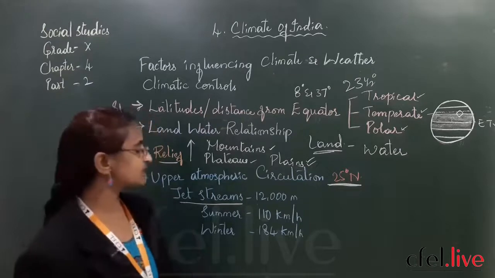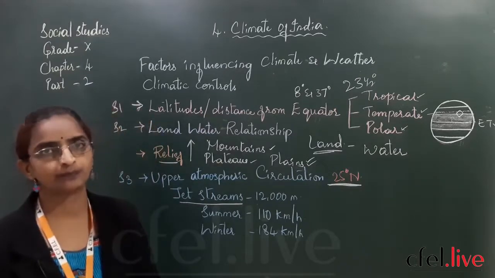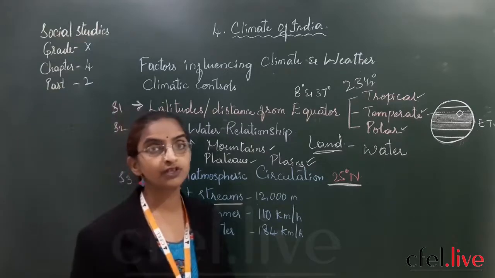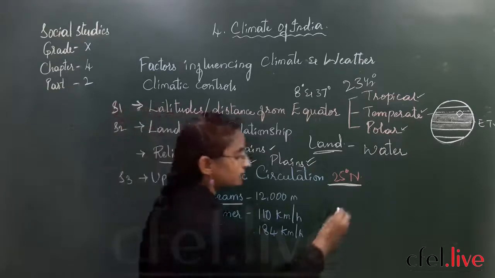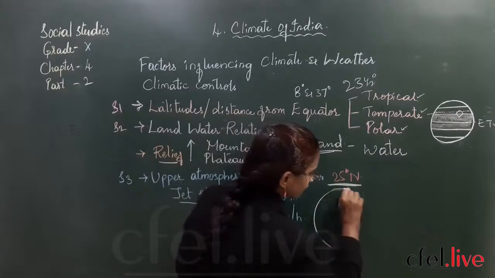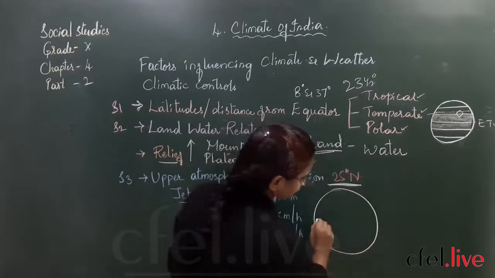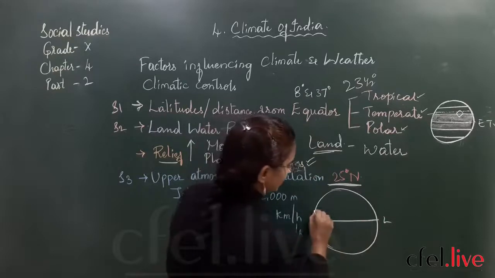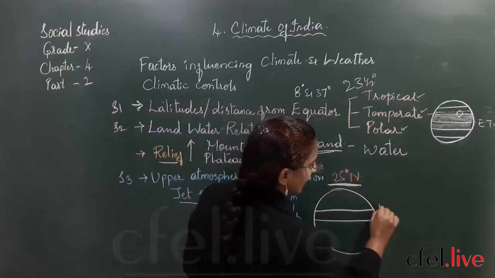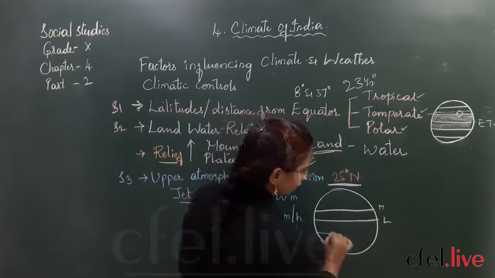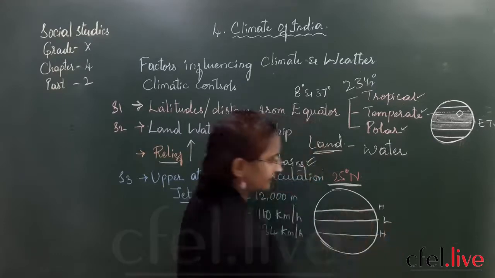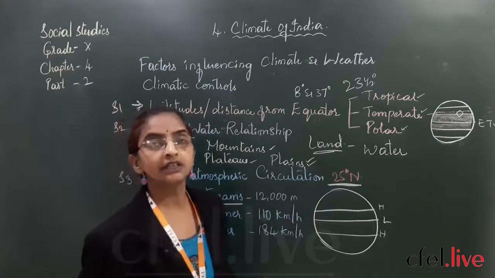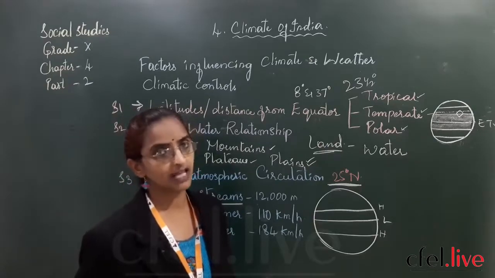So how are these jet streams actually formed? That is completely based on the pressure belts. Do you remember the pressure belts? I'll once again draw a rough figure. This is the equatorial low pressure belt, and these are the subtropical high pressure belts, around 30 degrees of latitude.